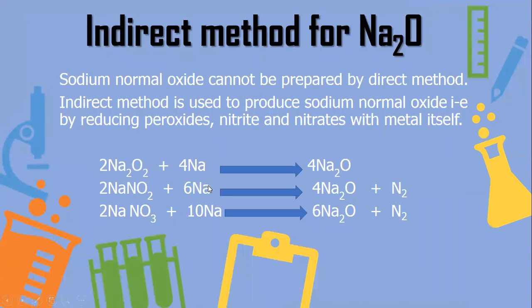Now, how can we produce Na2O, that is normal sodium oxide, indirectly? It can be produced not by the direct method but by an indirect method, by reducing peroxides, nitrites, and nitrates with the metal itself. Like Na2O2, that is sodium peroxide, reacts with sodium metal to give you a normal oxide, that is Na2O. Then sodium nitrite reacts with sodium and gives you simple oxide. Then sodium nitrate reacts with the metal and gives you the normal oxide of sodium.